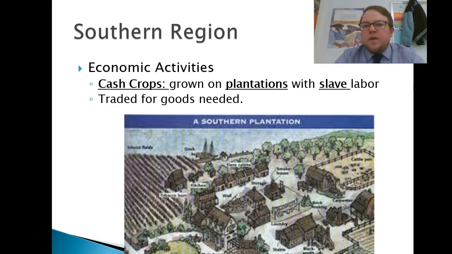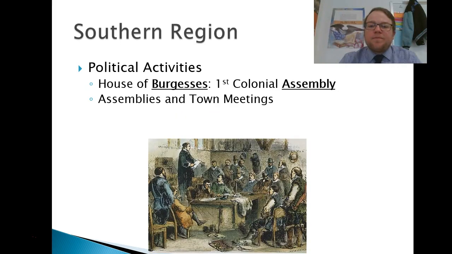Economic activities. Just remember this sentence: southern colonies are growing cash crops on plantations with slave labor. That is going to dominate all walks of life for the southern colonies. They're growing those cash crops, mostly tobacco and cotton. They're going to need trade goods, so they're producing those goods and trading them to England, to the middle colonies, even to the northern colonies and New England colonies in some way, shape, or form, bringing back the goods that they need, because they're not growing a lot of grains or food, so they're bringing that in through trade.